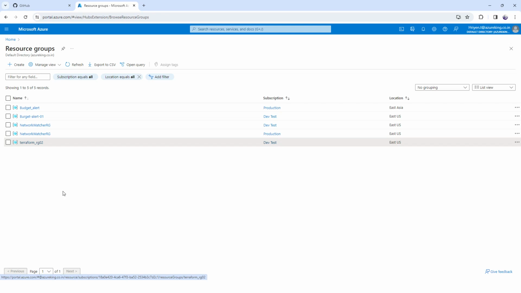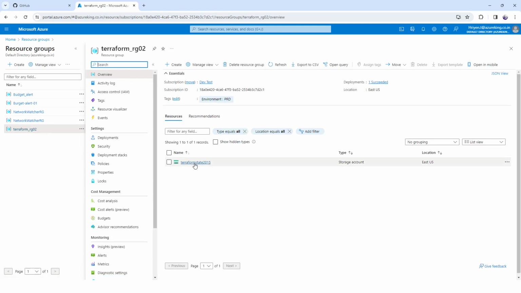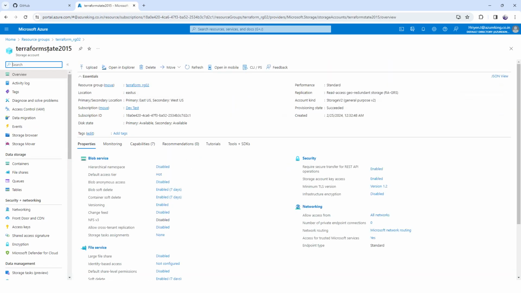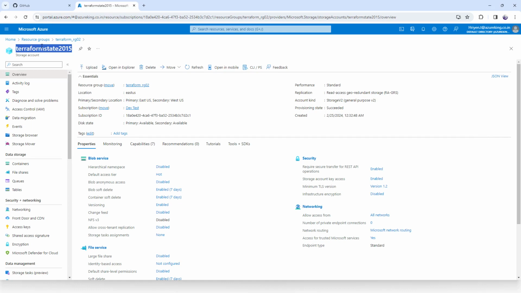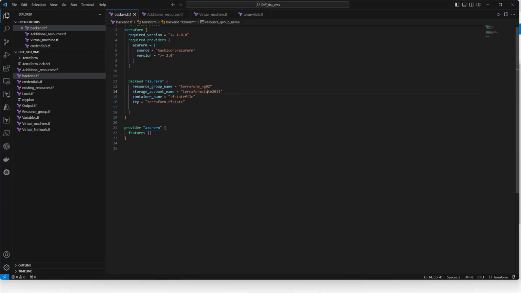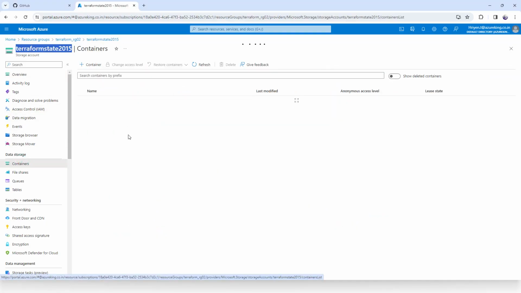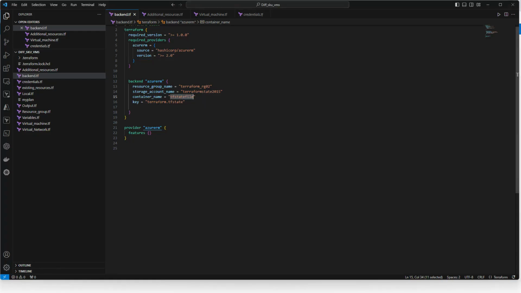It is important for us to configure this. I have my resource group, and this is the resource group of my storage account, and this is the storage account name. And the container name, if you go here, you can see the container name. Once you go inside the container, you choose what name you want for the key.